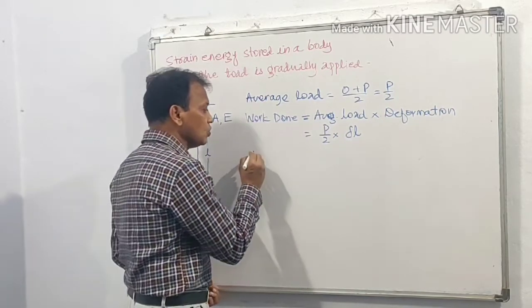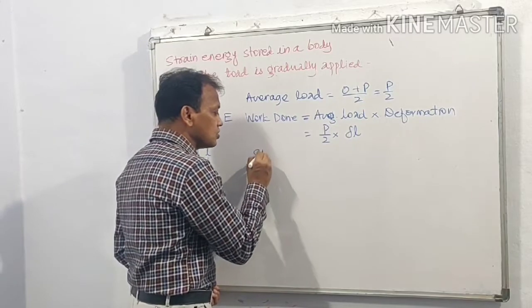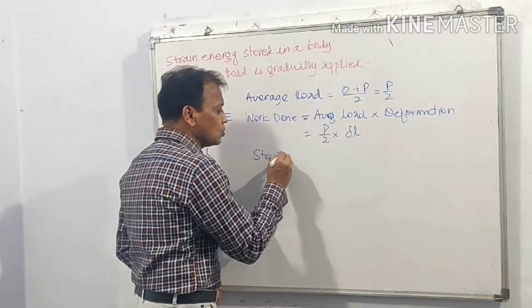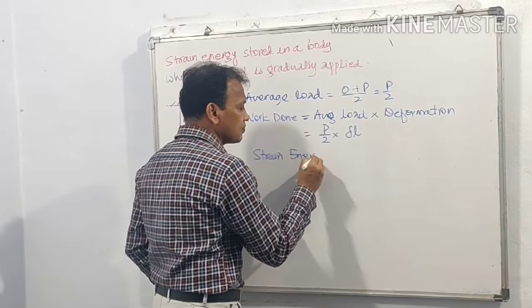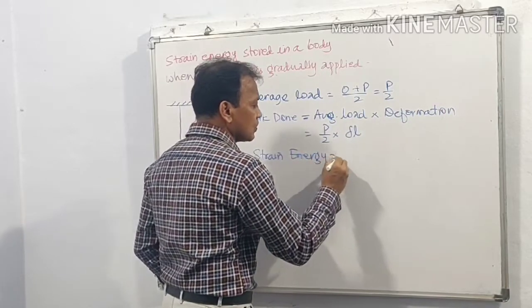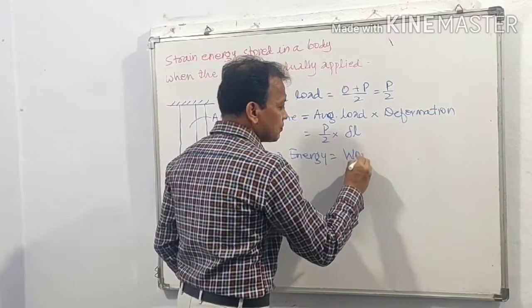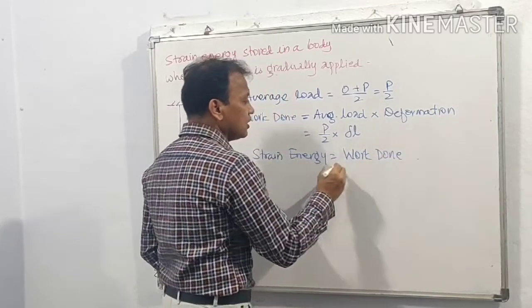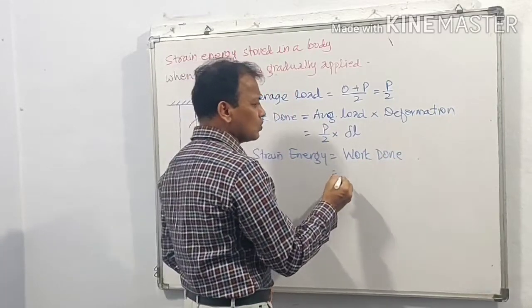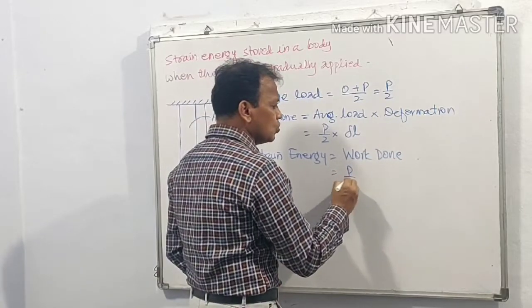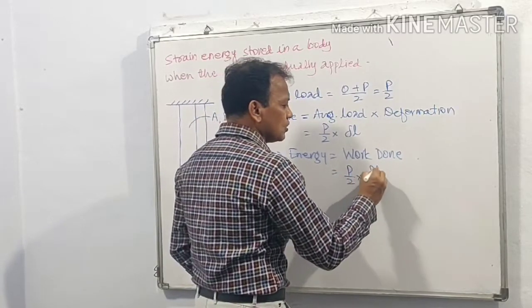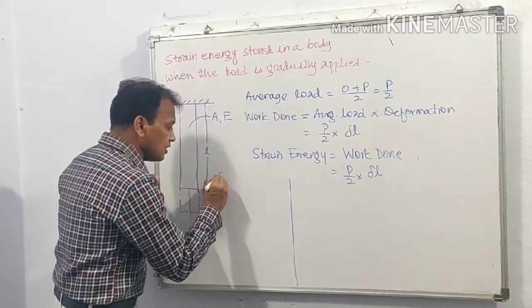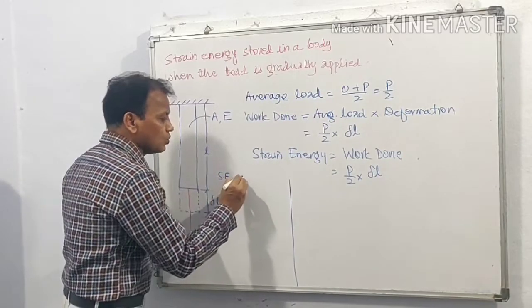Therefore, strain energy is equal to work done. Here, work done is equal to P by 2 into delta L. Strain energy is equal to P by 2 into delta L.